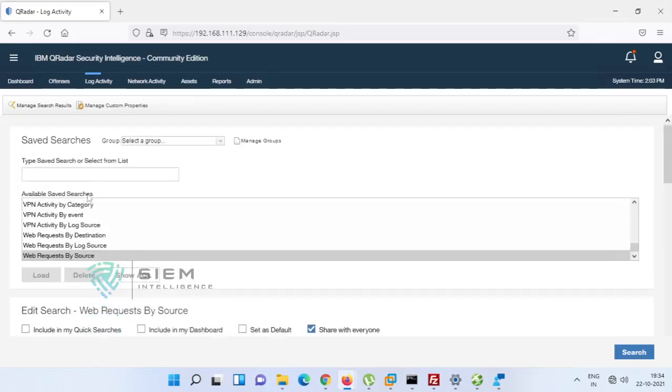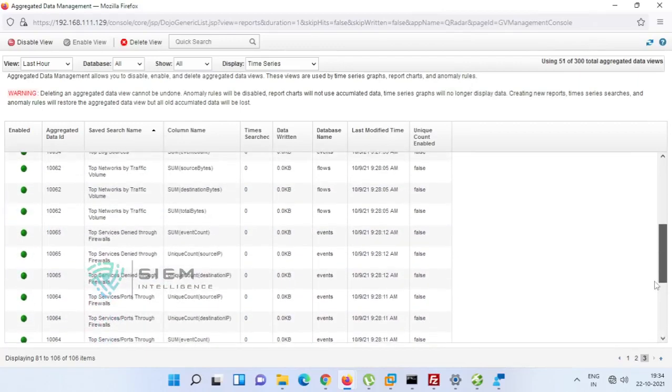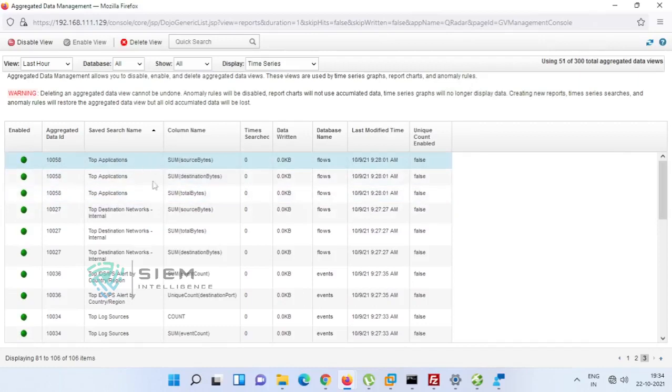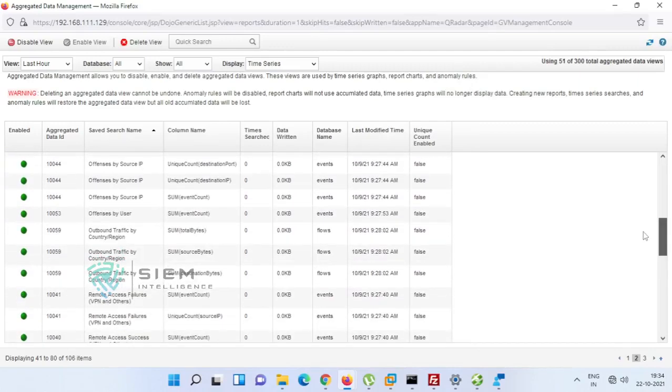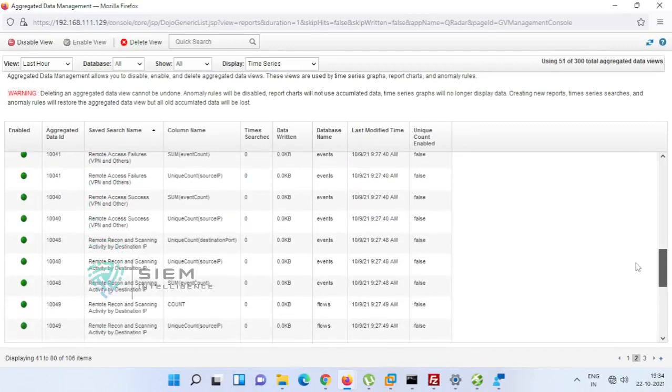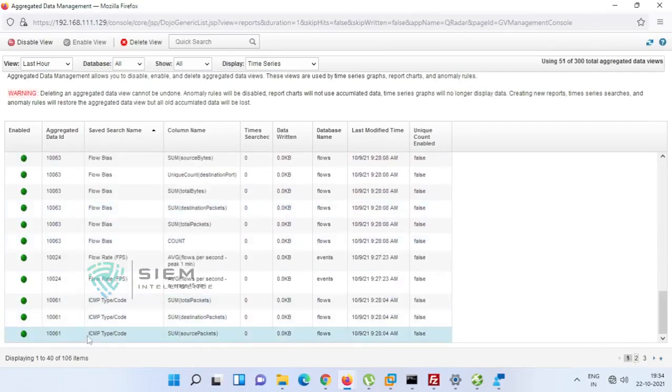Time series used to be like this: top, or specific log sources, or top applications, top offenses over time, outbound. See, these are basically created by QRadar itself. So this is automatically kept, ICMP type, flows and all. If you don't want to do the aggregation on this one, if you find that the flow is not there, if you don't want to see the flow, you can just disable all those flows.